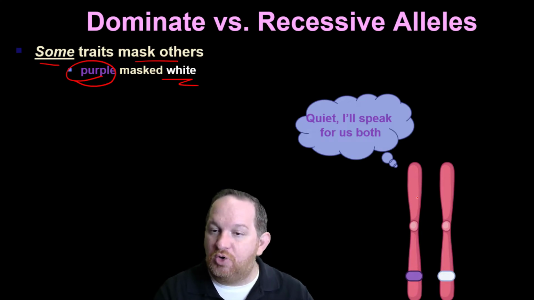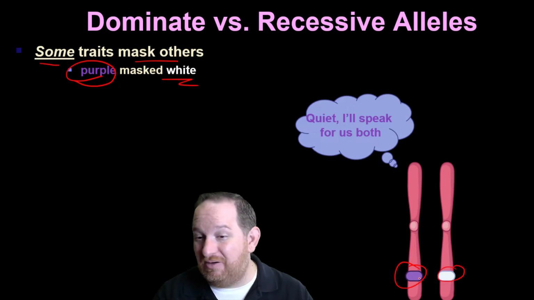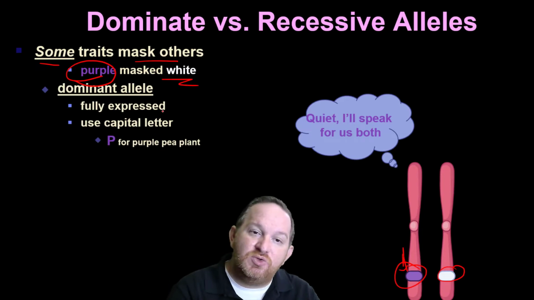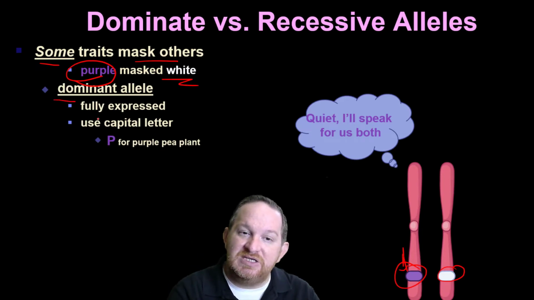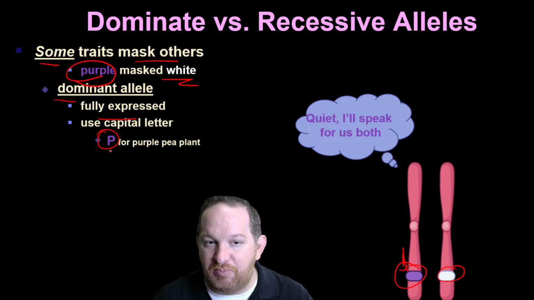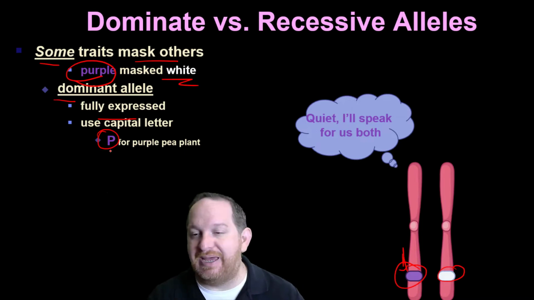So if one chromosome is saying, quiet, I'll speak for both of us, right? The white allele's still there, but the purple one's speaking for it. That's when we have a completely dominant situation like we have here. So the dominant allele is fully expressed, and when we're writing that out, we'll use a capital letter. In this case, we're going to use a capital letter P for a purple pea plant.